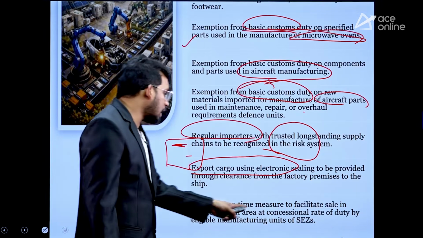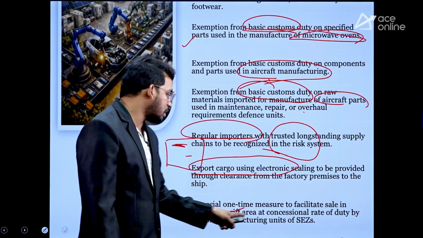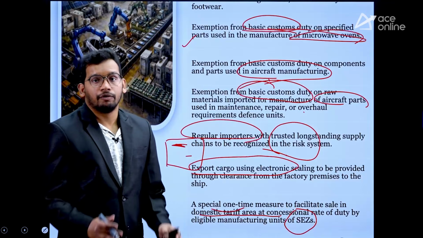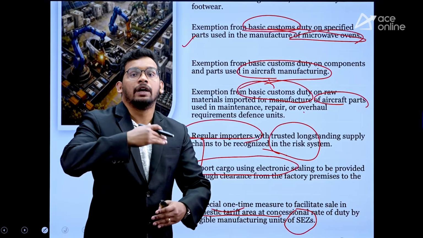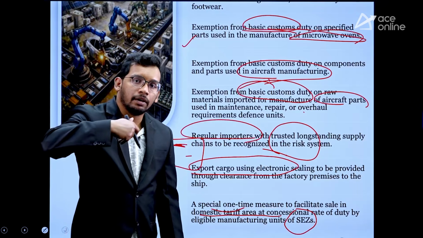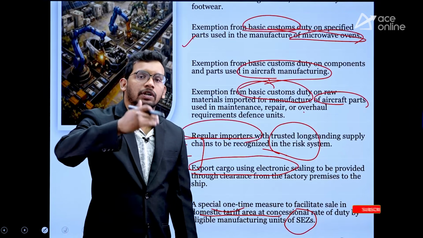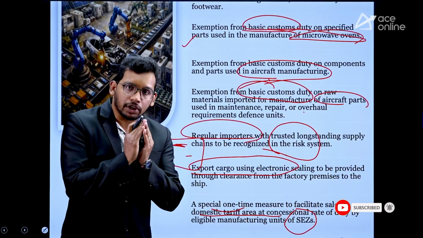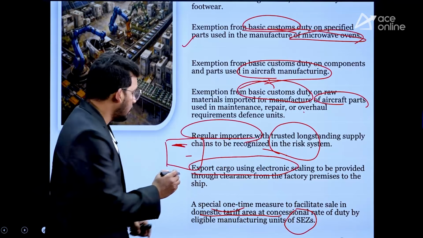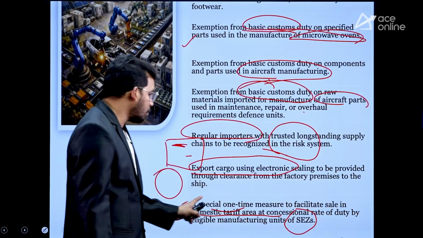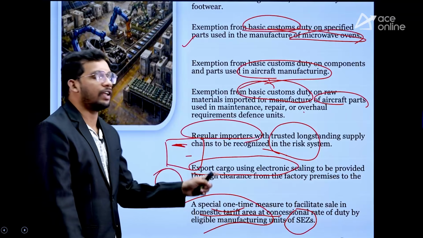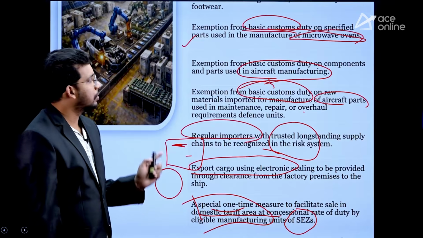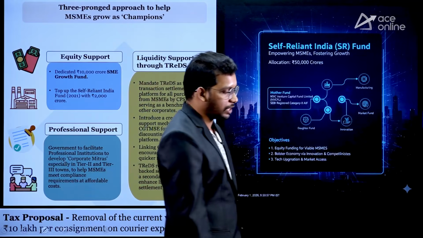Similarly, a one-time measure to facilitate sale in the domestic tariff area for SEZs. See, what are SEZs? Special economic zones are those which are created in a specific area and considered as not part of Indian territory. So even though they are located within India, their rules are like other countries. That means whatever exports and imports they do are not subjected to any taxes, only in specific areas. But now it is going to be given with the domestic tariff area as well. That means even if they are working outside of those areas, we are going to give the tax exemption. So that is also given in the manufacturing sector.